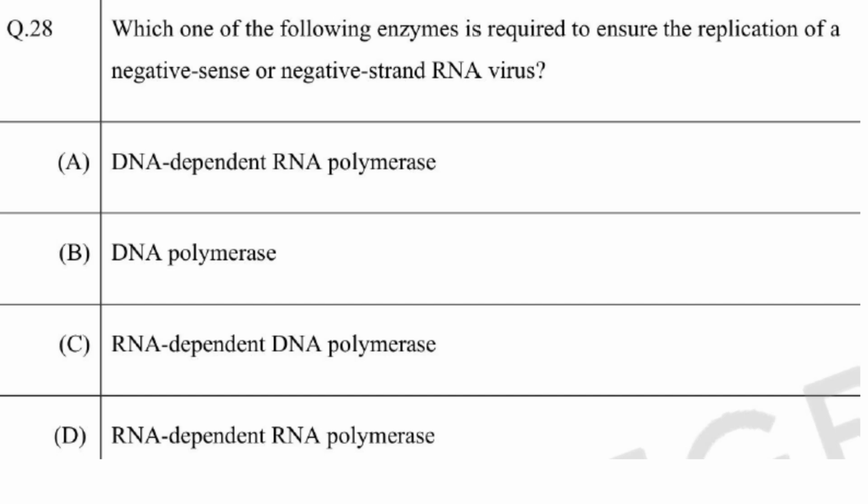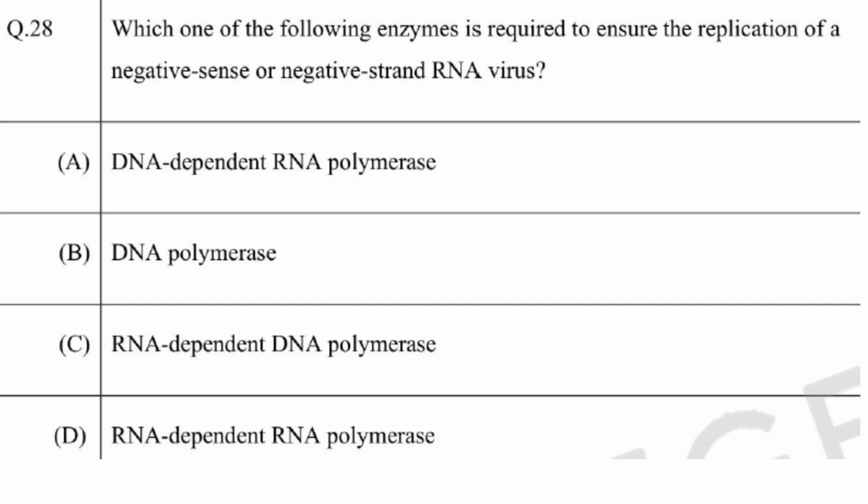Then next one. Which of the following enzymes is required to ensure the replication of a negative sense or negative strand RNA virus? So DNA dependent RNA polymerase transcribes RNA from the DNA template. So that is not involved. So A is not the answer. DNA polymerase replicates DNA from DNA template. RNA dependent DNA polymerase reverse transcribes DNA from the RNA template.